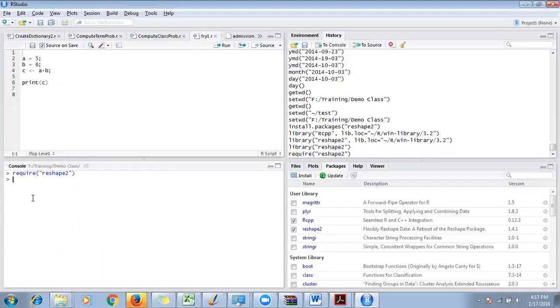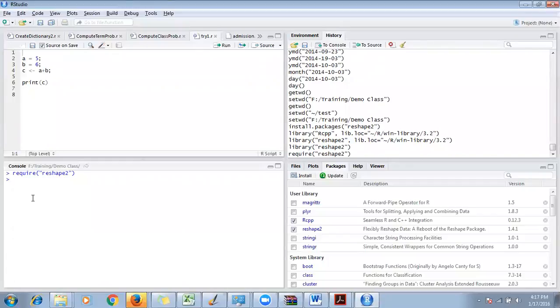Why do we write library or require? Both have the same functionality, but we need to write it because if you want to use some function which is inside a package, let's say reshape2, then you have to first say load the reshape2 package for me, so that I can use the functionality inside that package.